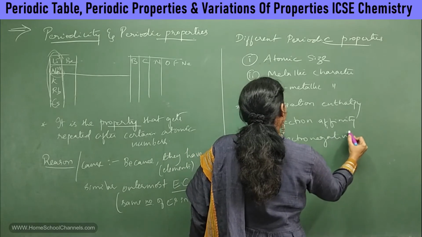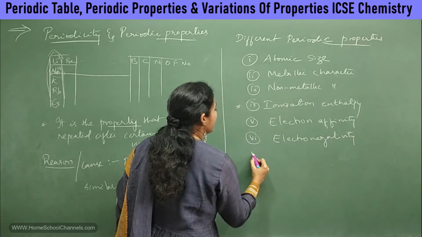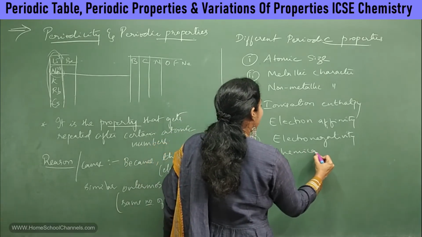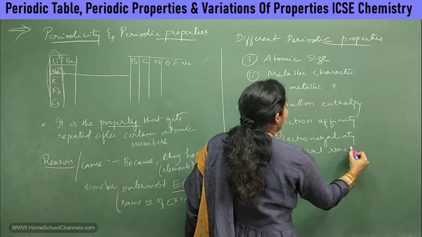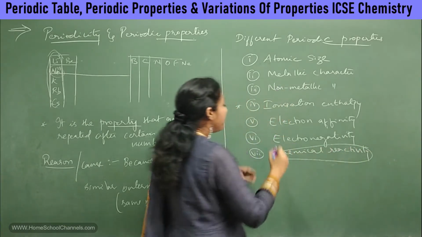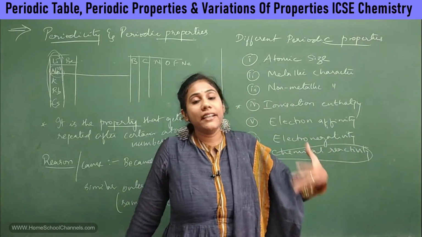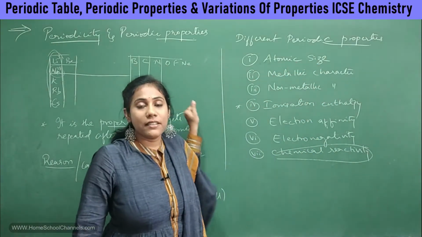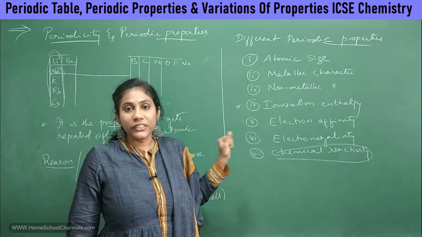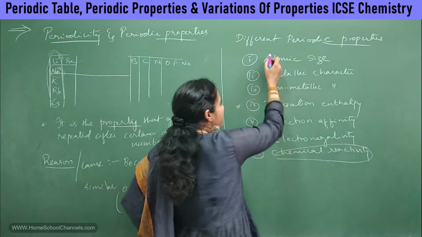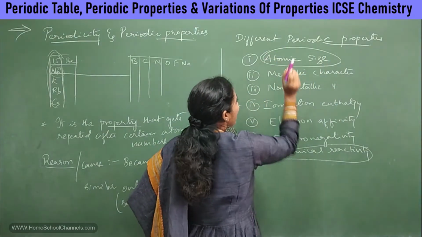Electronegativity, and we also discuss the chemical reactivity. Even the chemical reactivity is one of the periodic properties. That means this particular thing can get repeated after certain gaps, after certain atomic numbers or intervals in the periodic table. Okay, so in this class we will also discuss everything about atomic size.